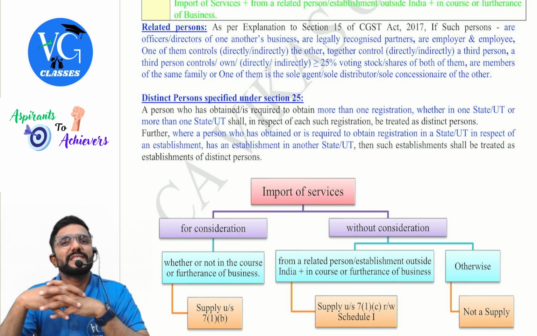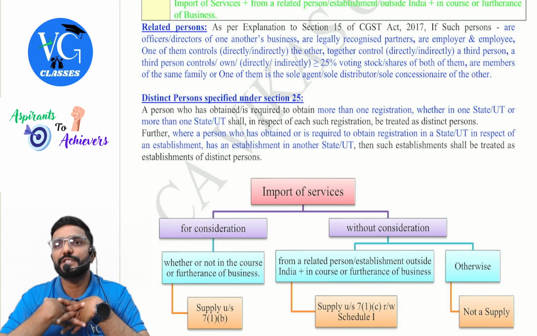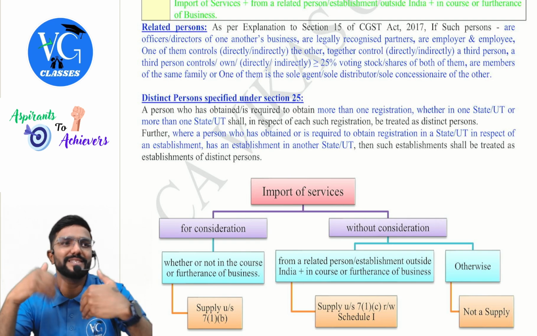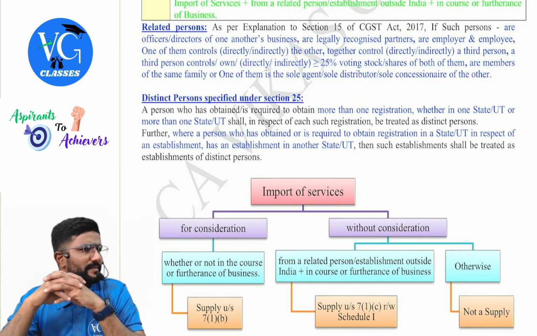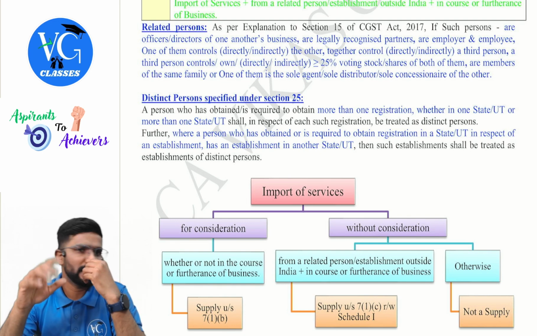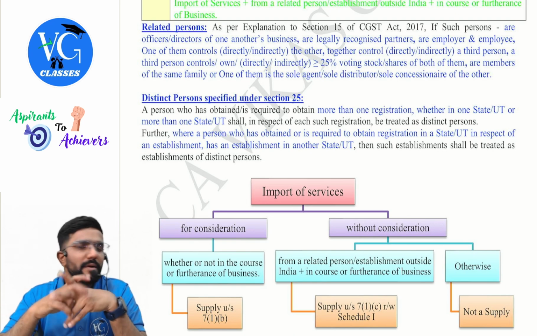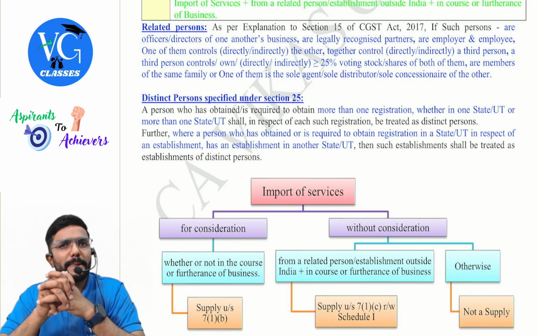Next, we have something called establishment of distinct person. Sir, what is establishment of distinct person? Guys, assume I have a laptop business in Karnataka and I have a liquor shop in Rajasthan. Liquor shop I need not register under GST because GST is not applicable. Whereas laptop business, I have crossed the turnover, so I have registered in Karnataka state.